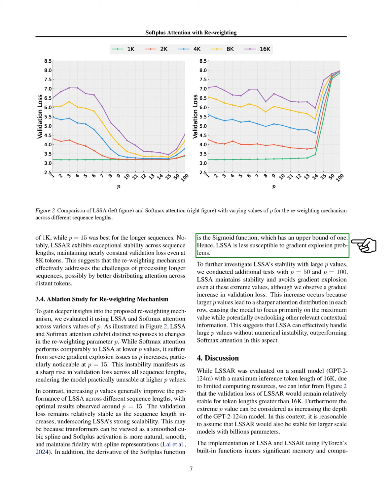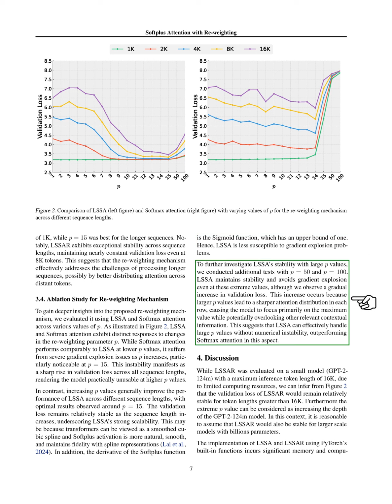Additionally, since the derivative of the Softplus function is the sigmoid function, which has a maximum value of 1, LSSA is less prone to gradient explosion issues. To further assess LSSA's stability at large P values, we conducted tests with P equal to 50 and 100. We found that LSSA remains stable and avoids gradient explosion even at these extreme values, although we do see a gradual increase in validation loss.